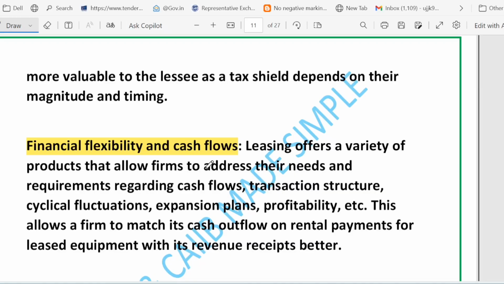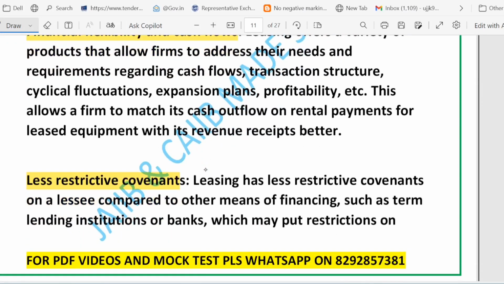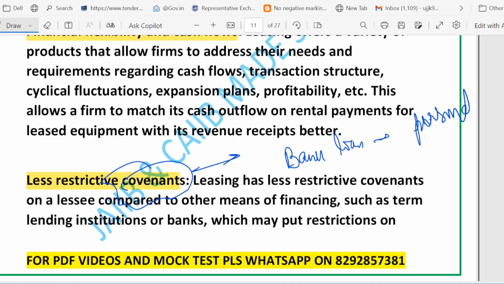Then we have a word that you might have heard here, covenant. You know what the meaning of this covenant is? Covenant means a bank loan might demand the owner's personal guarantee and restrict dividends, right? So the bank loan demands the owner's personal guarantee, and restricts dividends. A lease may give management more freedom, right?